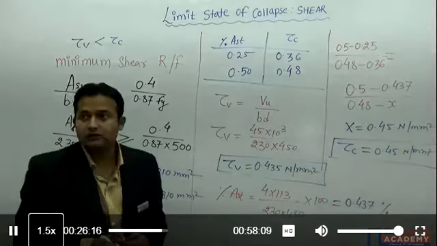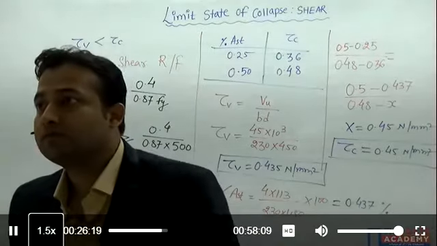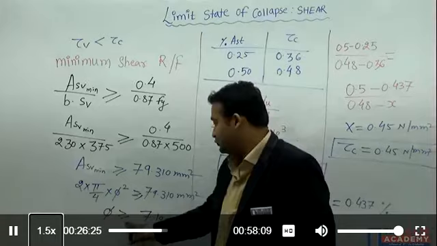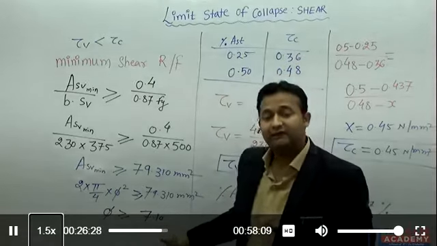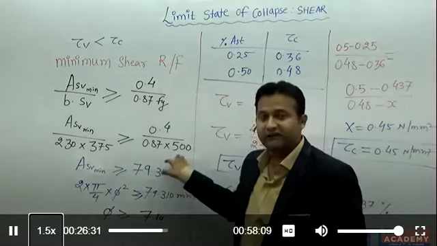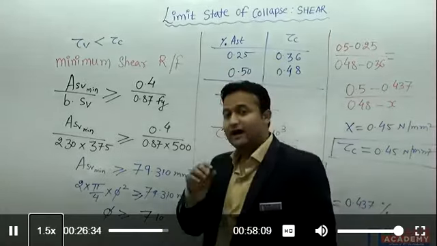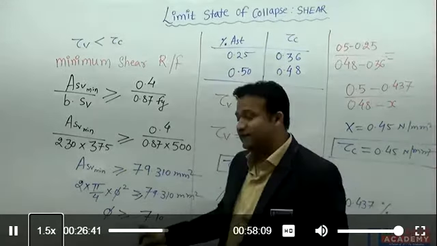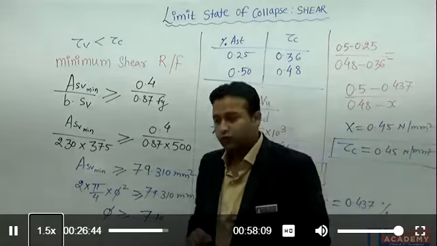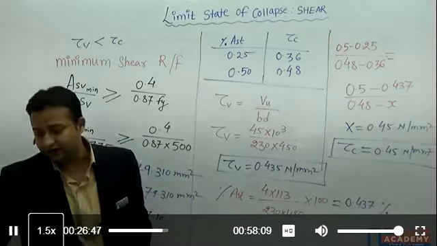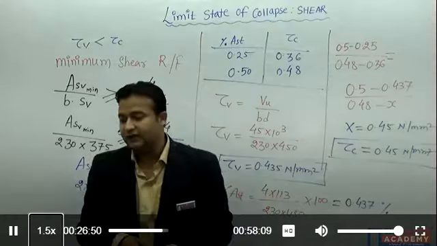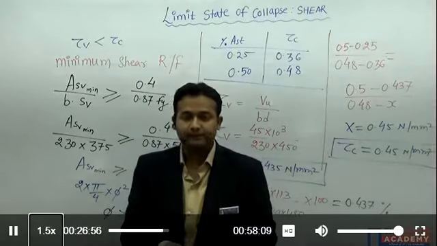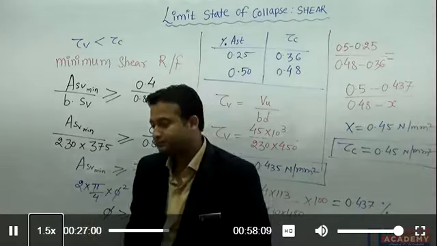So what I have seen, the diameter of bar should be greater than or equal to 7.10, and for this particular grade Fe500, the available diameters of bar are 6 mm, 8 mm, 10 mm, 12 mm, 16 mm. So I cannot provide 7.10, so my answer is 8 mm. Here you see there are 4 options they have given in your PPT: 8 mm, 10 mm, 12 mm, and 16 mm. So my answer is 8 mm.